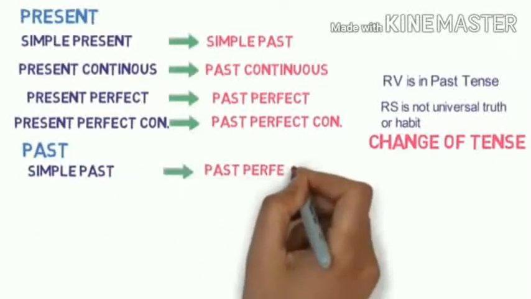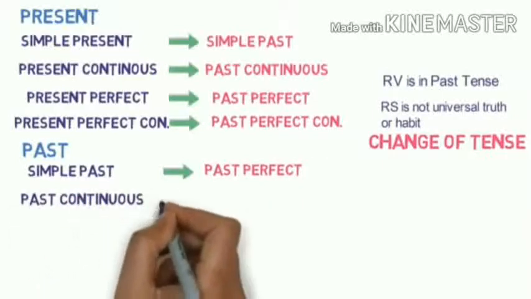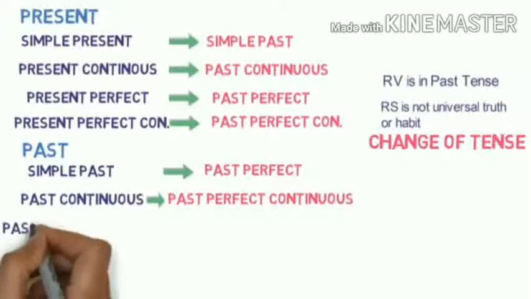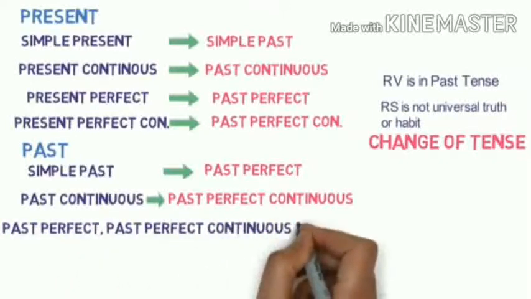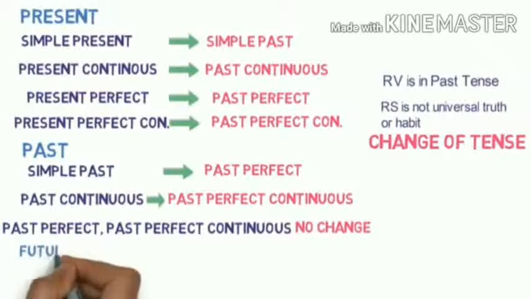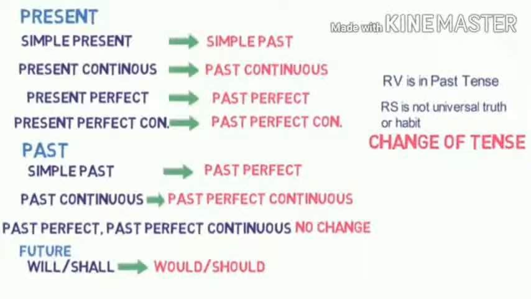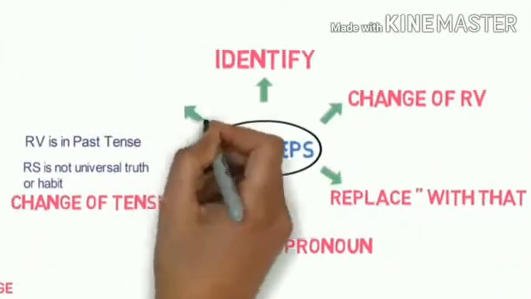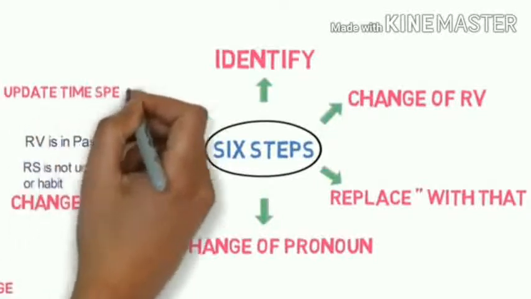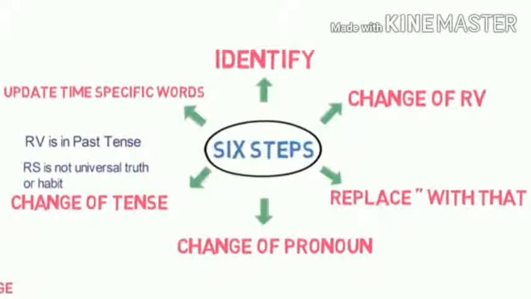Then if there is past tense in the reported speech, simple past changes to past perfect, past continuous changes to past perfect continuous, past perfect and past perfect continuous have no change, and will, shall change into would and should, may and can change to might and could. So this is a simple difference, my dear, you must remember. And change of tense, if the past tense is there, then only possible. If the direct speech has the reporting verb in past tense, then the change will happen.